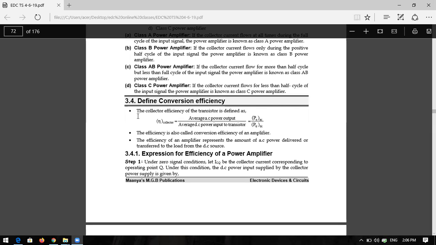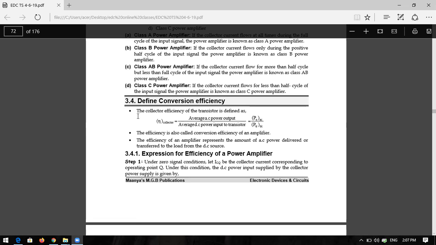Input is AC or DC? DC, sir. Actually, DC is the power supply, but AC is the input signal. Input signal is AC only. Output signal is also AC, but DC is your power source VCC.